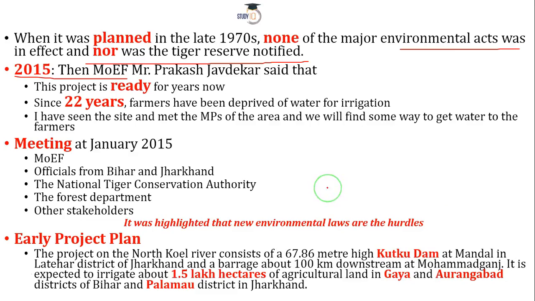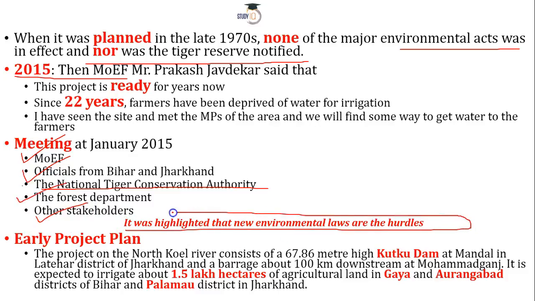So a meeting was arranged in January 2015, and in this meeting you had Ministry of Environment and Forest officials from Bihar and Jharkhand, of course, the National Tiger Conservation Authority, the Forest Department, and other stakeholders. And at that point of time, in 2015, it was identified through this meeting that the environmental laws are the biggest hurdle for this project.